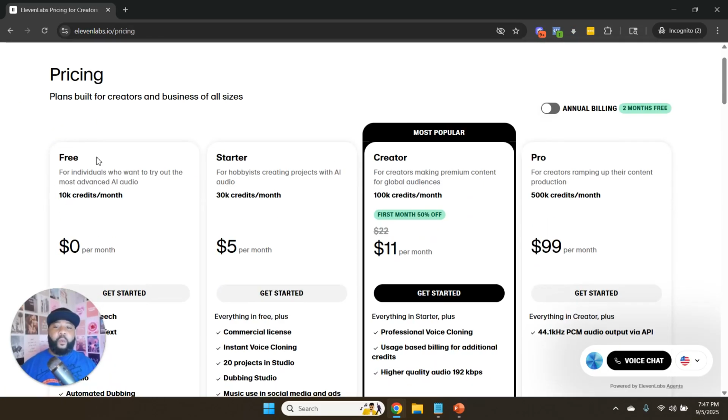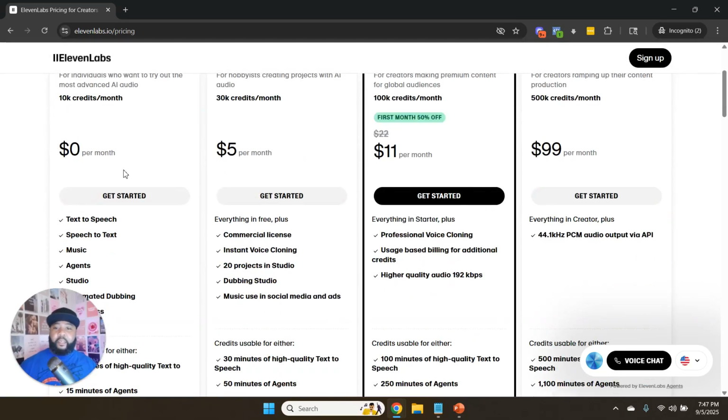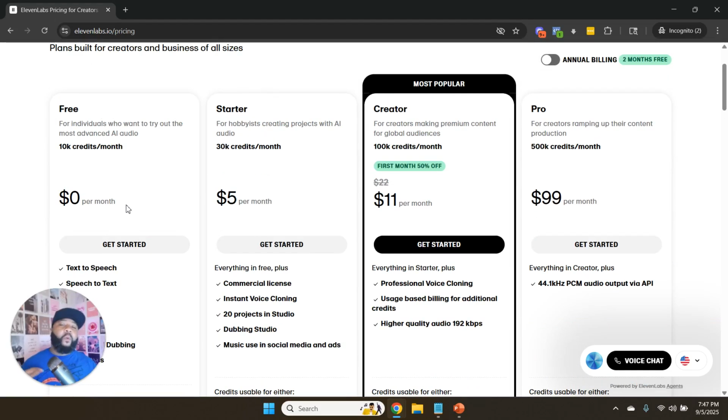Now you can get started with the free plan. So you literally can do most things that you need. But for what we want, we really need something like the starter or the creator plan. I must tell you the differences. The starter plan, you actually need that to do the voice cloning, because you can't really do the voice cloning in the free plan. It allows you to do text to speech in the free plan, but you can only use their voices, because ElevenLabs has their own set of voices that you can choose from, but we don't want to use their voices. We want to use our voice. So that's why you have to have at least the starter plan, which is $5 a month, which allows you to do instant voice cloning.